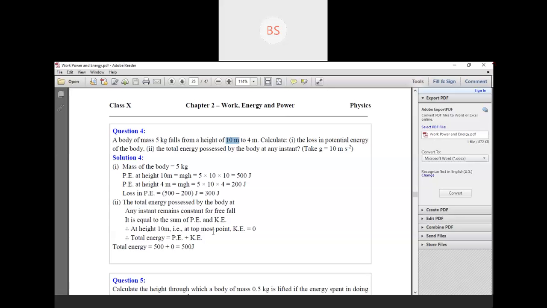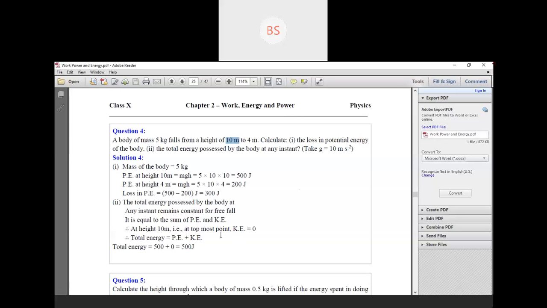So at a height 10 meter, that is at the topmost point, if the object is at a certain height, potential energy will be the maximum, we know that, and the K will be 0. But when the object is at the surface, potential energy is 0 and K will be the maximum. We have studied this in the previous class.